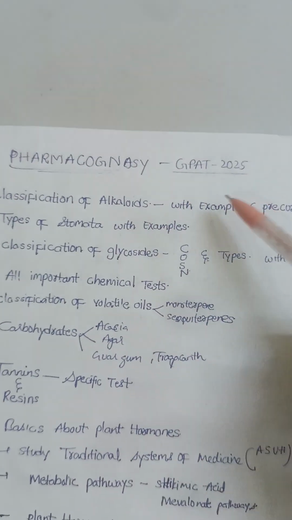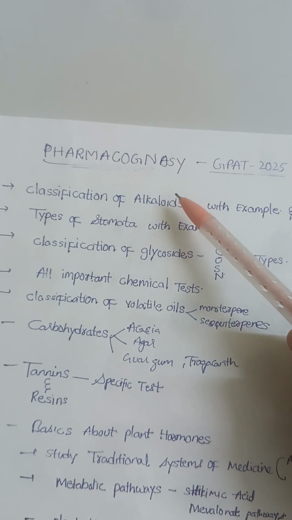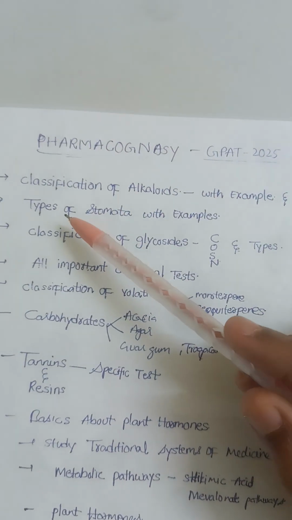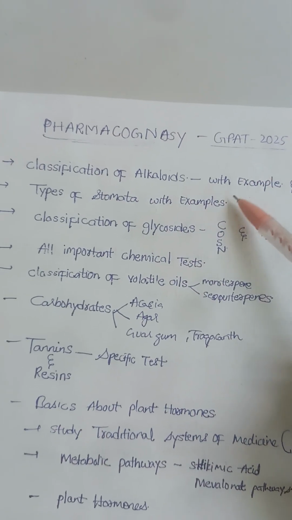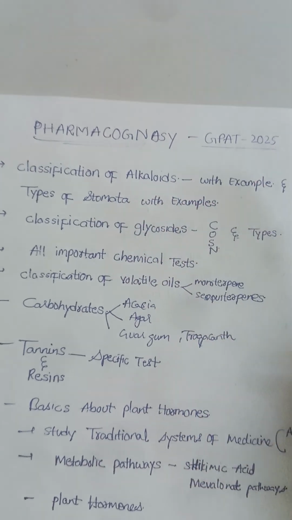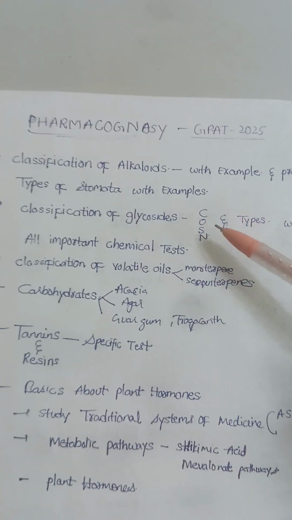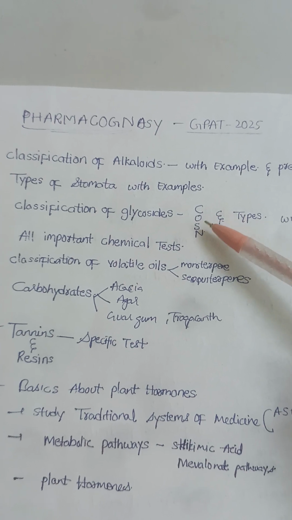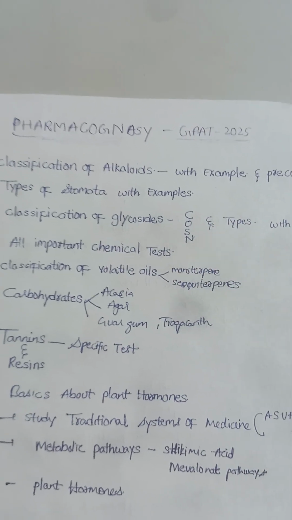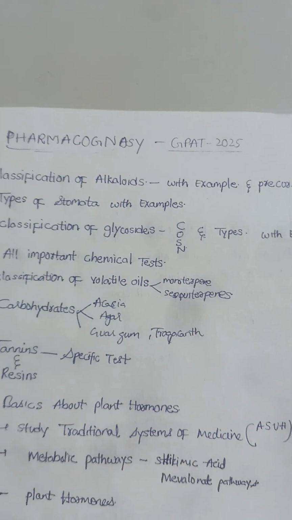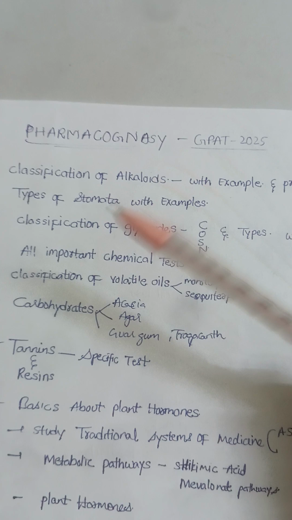So very important. We can expect maximum one question from this classification of alkaloids. The next is types of stomata with examples. Very important. Every year one question will come from this table. All the types of stomata with examples, and focus on the classification of glycosides, like C glycosides, O glycosides, S glycosides, N glycosides, and the different types of glycosides like anthraquinone glycosides, cardiac glycosides, etc. With their examples also. Focus on the examples, very important.